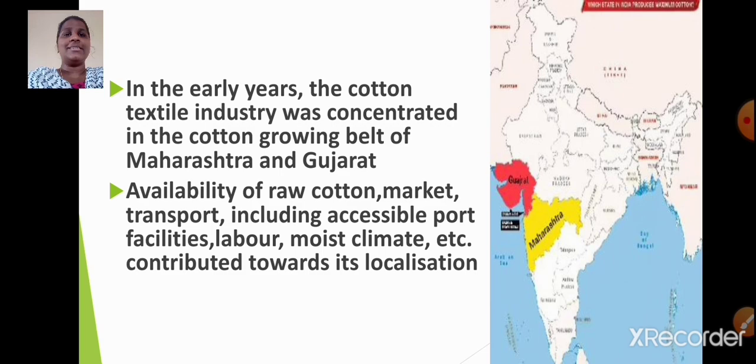In the early years, the cotton textile industry was concentrated in the cotton growing belt of Maharashtra and Gujarat. As cotton is grown in Maharashtra and Gujarat, in those areas, cotton textile industries were located. Availability of raw cotton, market, transport, including accessible port facilities, labor, moist climate, etc., contributed towards the localization of cotton textile industry. I hope it is clear.